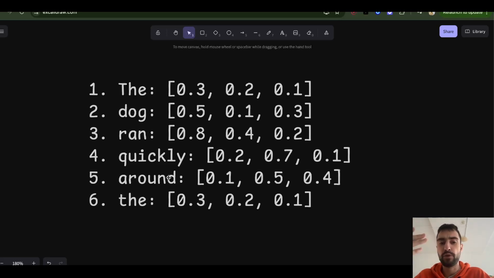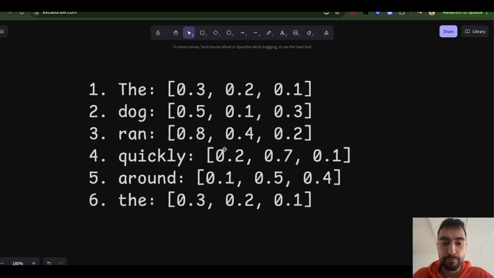And as I said before, we are not predicting the next word, we are predicting a probability distribution over the entire vocabulary. So for every possible word that the LLM has in its vocabulary, we are predicting the probability that it is the next word.